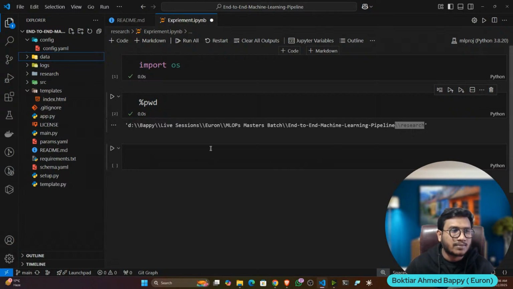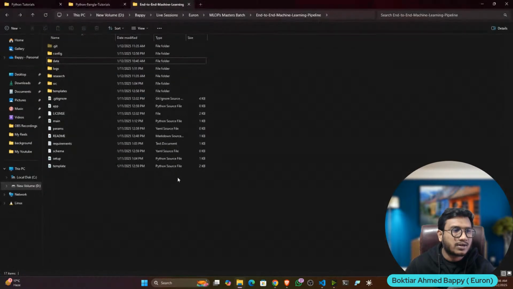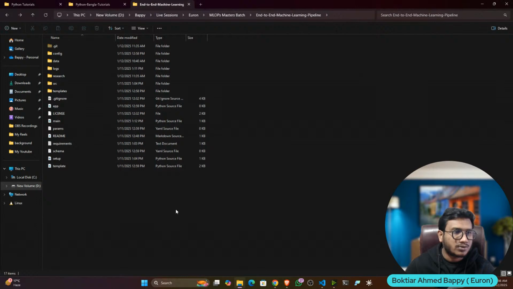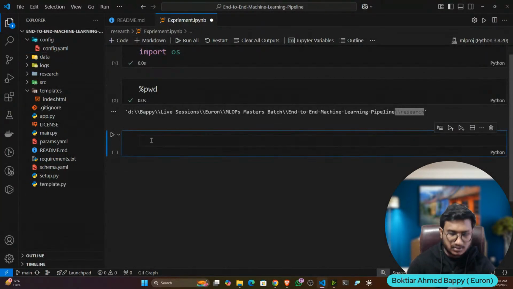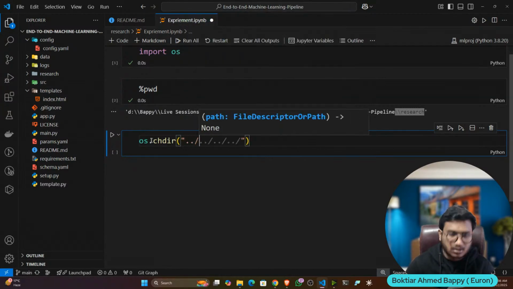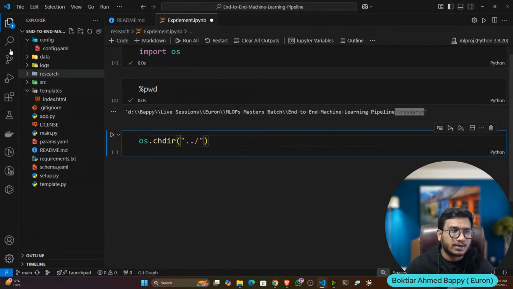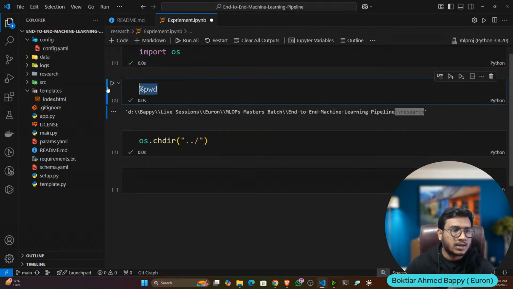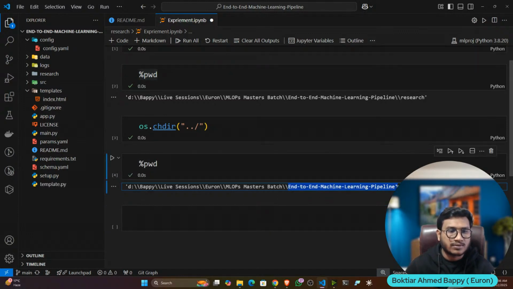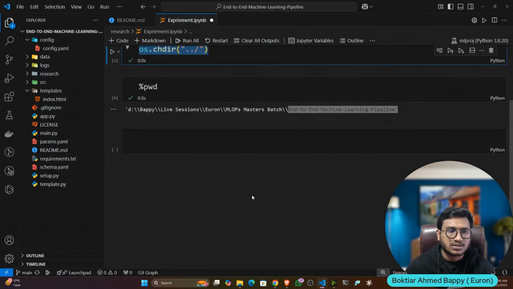In this case, you have to get back to your root folder. What is the root folder? This is your root folder, and currently we are inside this particular folder, so we have to get back to the root. Inside the os module there is a function called chdir, change directory. Inside that you have to mention dot dot slash, which means you want to go back one folder. Now if I execute it and again run pwd, you can see I'm inside my root project folder, which is the end-to-end machine learning pipeline. So that's how, if you want to go back a folder, you can use this function, change directory.